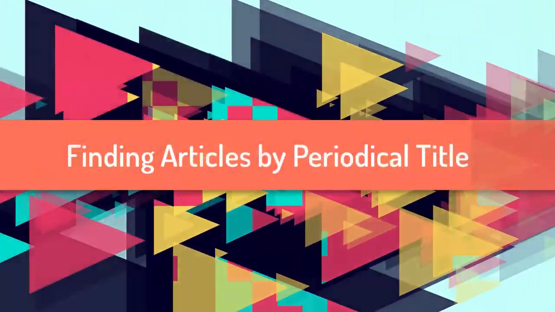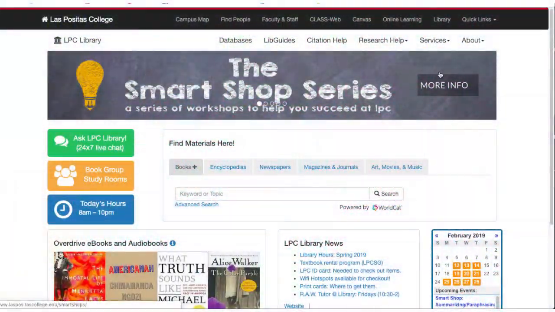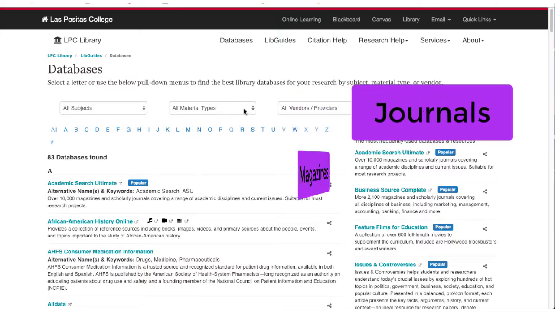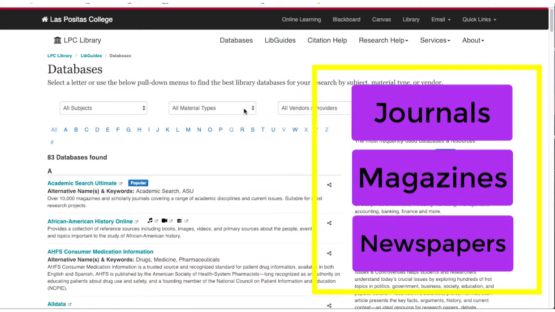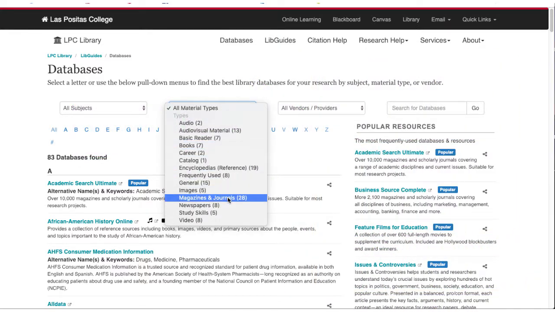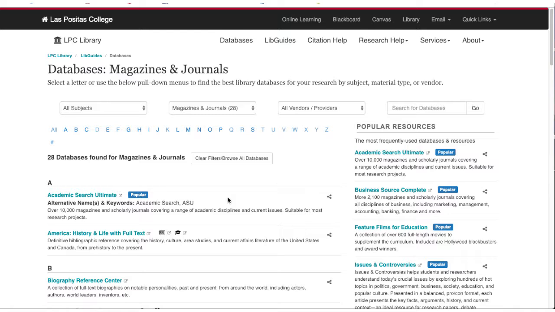Finding articles by periodical title. The library subscribes to many different databases that each provide access to different journals, magazines, and newspapers, also known as periodicals. Rather than opening each of these databases and then searching each database by the title of the periodical you are looking for, use our ePeriodical title list.